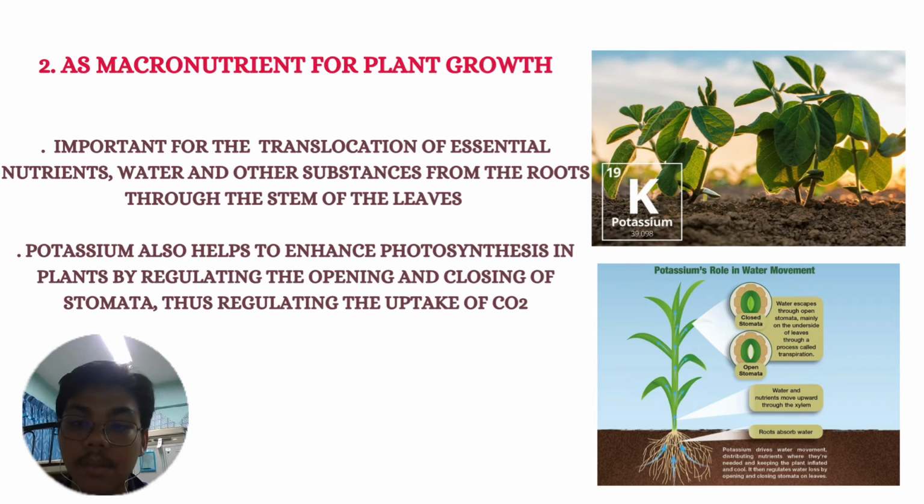Next, potassium can also be used as macronutrient for plant growth. Why? Because potassium is important for the translocation of essential nutrients, water and other substances from the roots through the stem to the leaves. Potassium also helps to enhance photosynthesis in plants by regulating the opening and closing of stomata, thus it regulates the uptake of carbon dioxide.